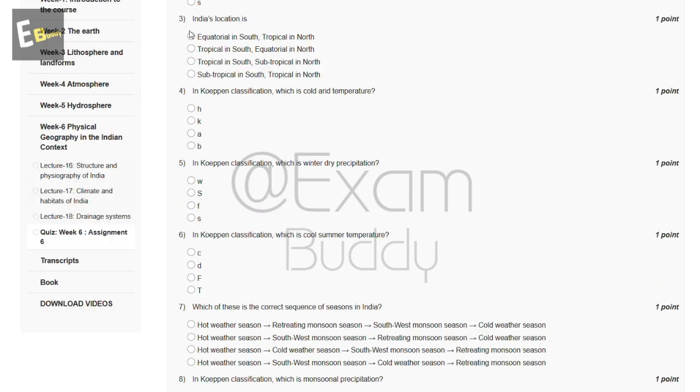Now the third question is: India's location is. These are the options, and the answer of our third question is C: tropical in south, subtropical in north.